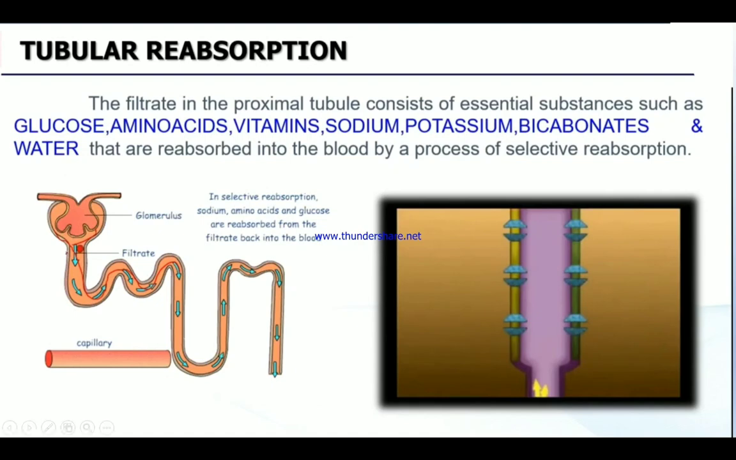Where? In this area, the proximal convoluted tubule. Reabsorption is taking place. Essential glucose, amino acids, vitamins, sodium, etc. are reabsorbed into the blood by the process of selective reabsorption. Remember, selective reabsorption is taking place where? In the proximal convoluted tubule. That's why it is said as tubular reabsorption.